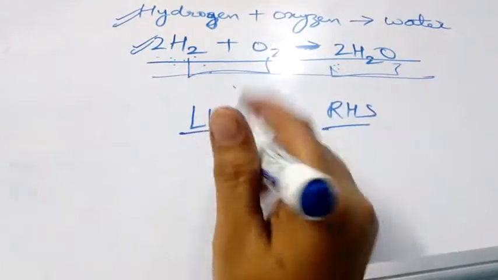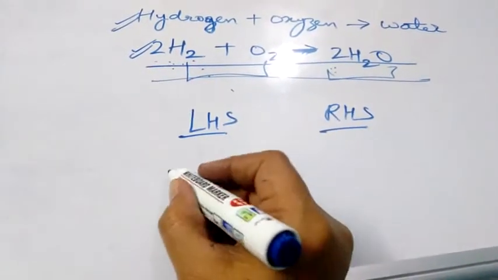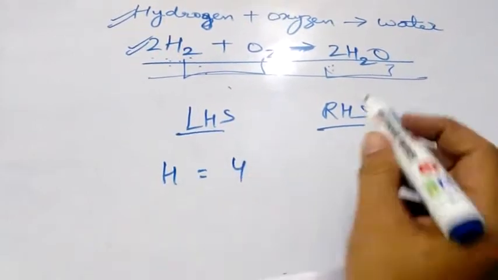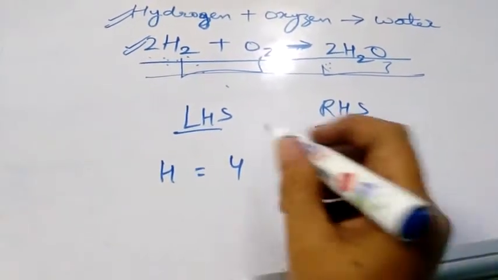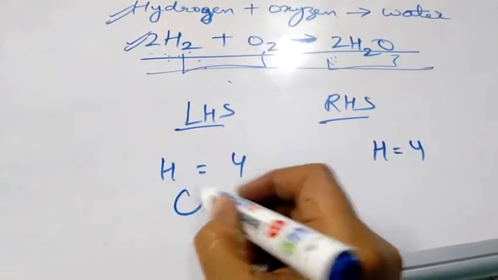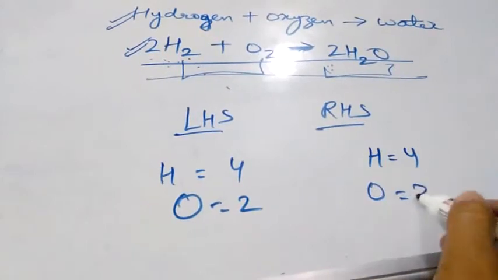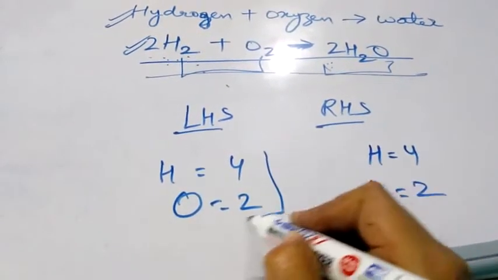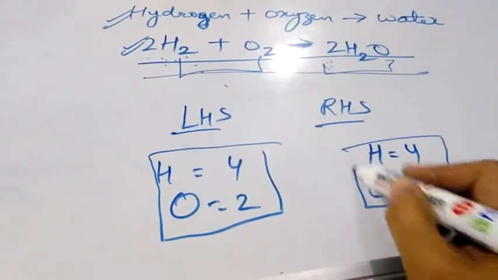Let us take this example. H2, how many atoms are there? 2 and 2, 4 atoms of hydrogen. Similarly, 4 atoms of hydrogen are at right hand side. Oxygen, 2 atoms of oxygen. There also 2 atoms of oxygen. So total left hand side and right hand side are equal.